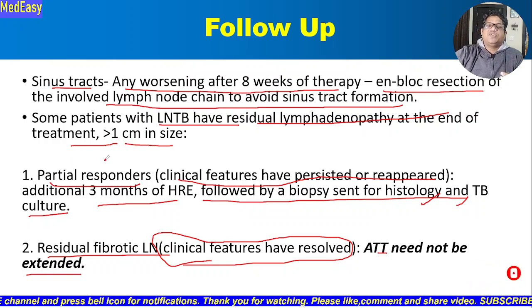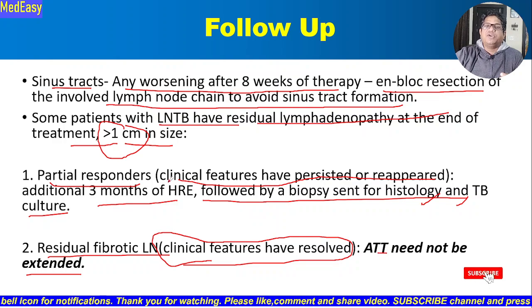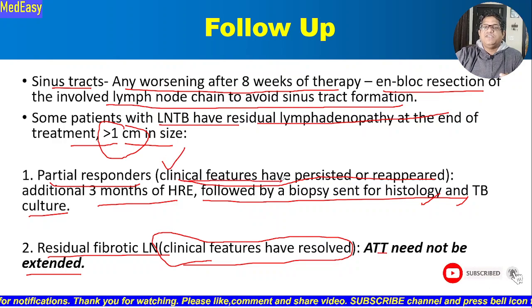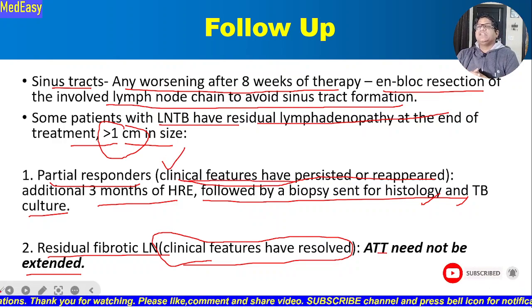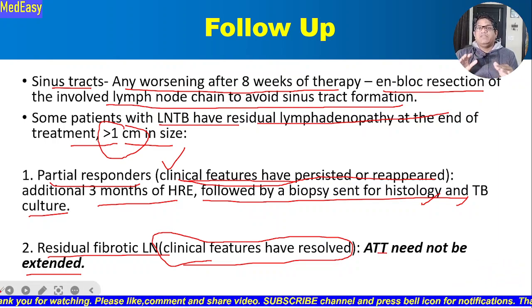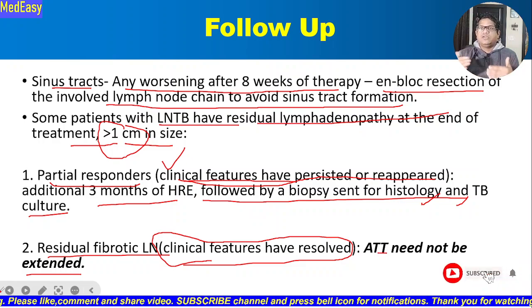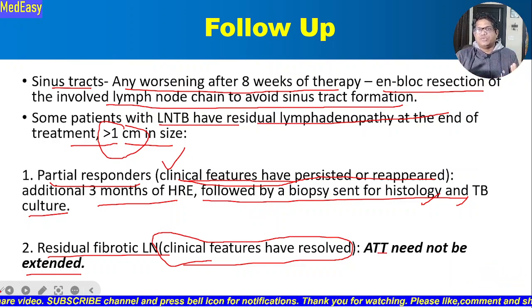So in partial responders, number 1, lymph node size is more than 1 centimeter. Number 2, clinical features have persisted or reappeared. This patient may still say that my weight is not increasing, or may still have anorexia, not improving as they should, or they may have a new onset of fever or new symptoms.